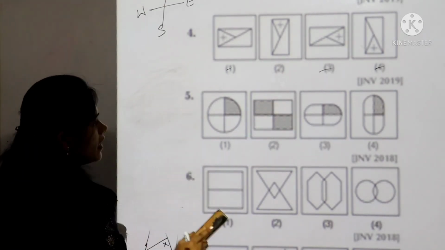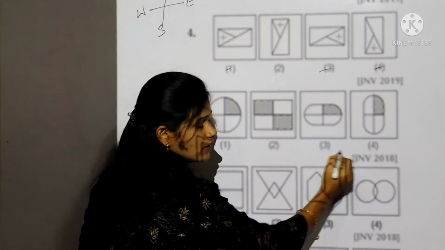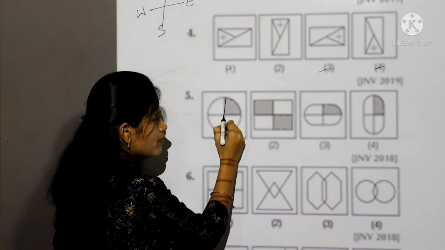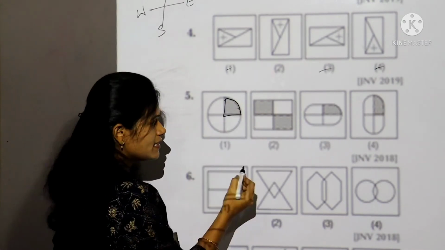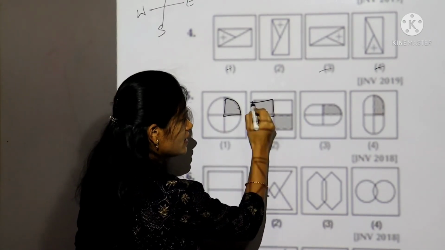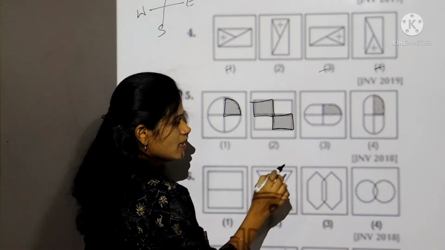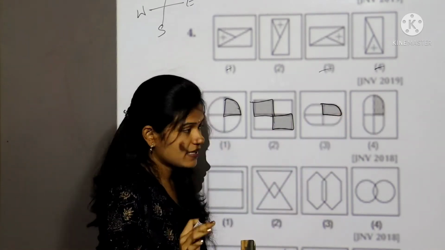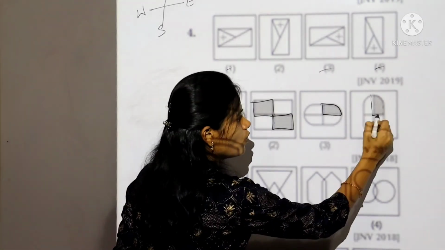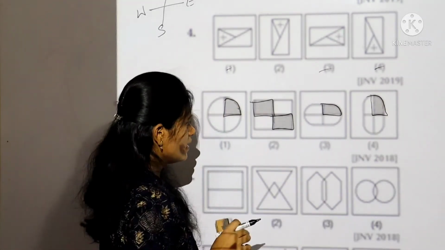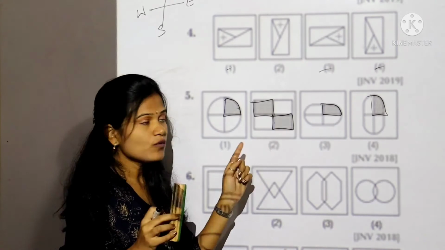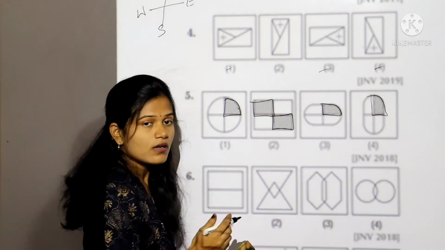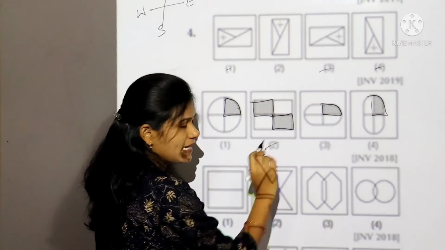See here, first you observe all the figures carefully. In first box only one part is shaded, in second box two parts are shaded, in third box also only one part is shaded, in fourth only one part is shaded. It means in second box two parts are shaded, so our answer is second one.